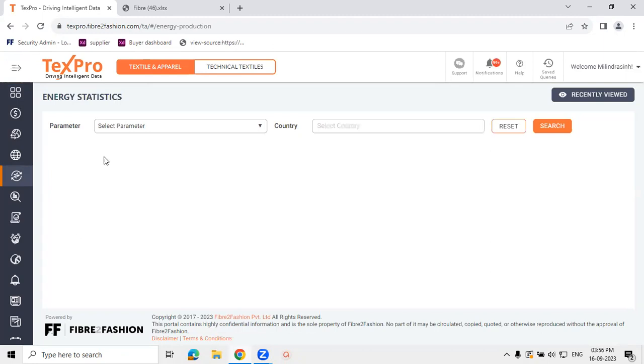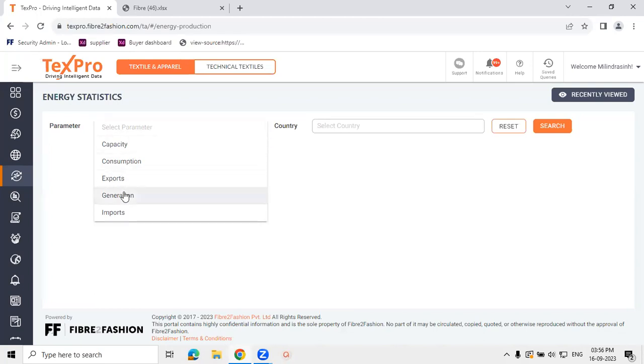Energy statistics gives you the total electricity installed capacities by source, electricity generation by source, total electricity consumption, and the total electricity exports and imports of the countries. The exports and imports help you understand whether the country is a net exporter or importer of electricity, which also indicates whether the country relies on other countries for its energy needs, placing it at a higher risk of energy price fluctuations.